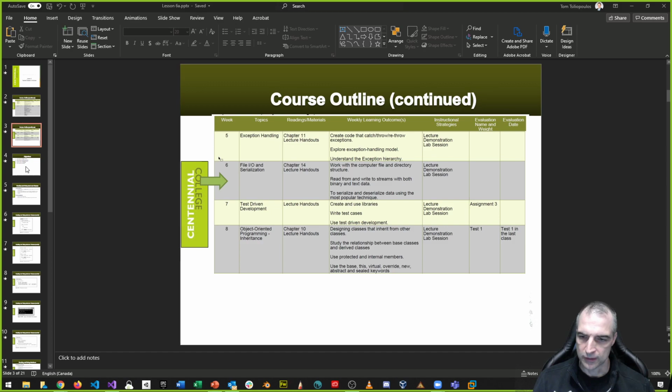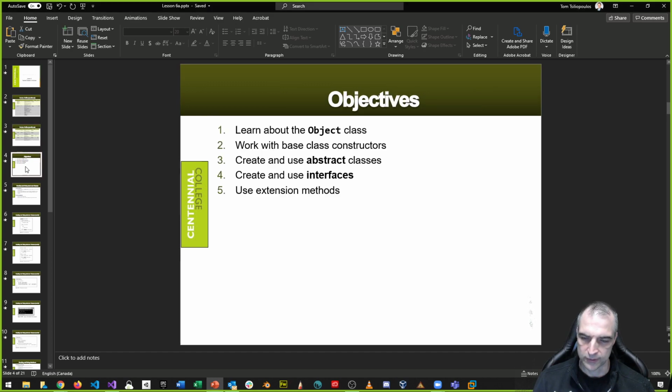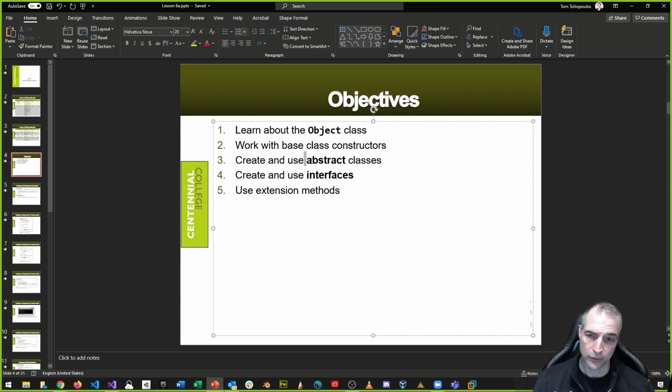Okay, let's continue. So we talked about interfaces, and what I'd like to start talking about is inheritance. And what I want to start talking about with you guys is this notion of abstract classes and interfaces. I'd like to try and hit extension methods today if we can, and this is an interesting concept. But remember how things work from a class, an inheritance perspective. So let's bring this up for a second and see if we can do this nicely.